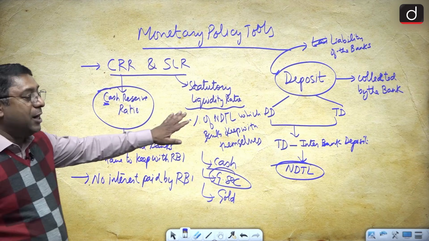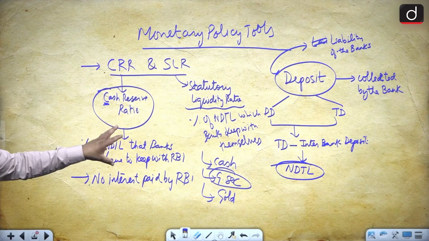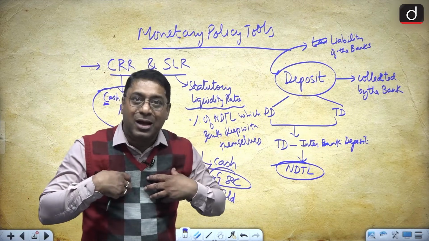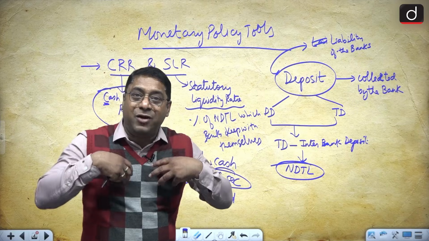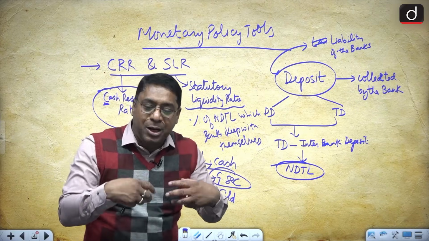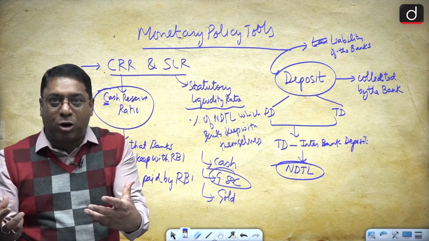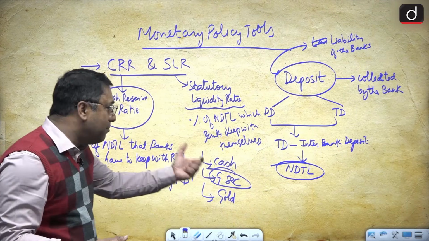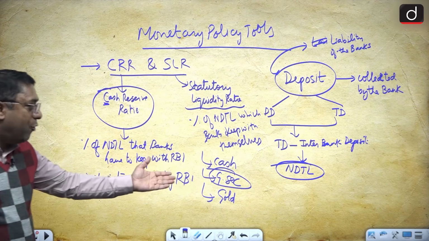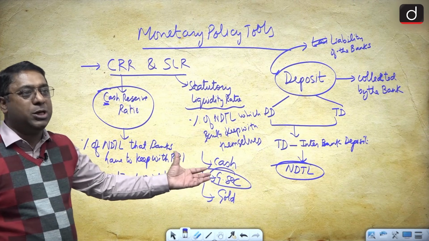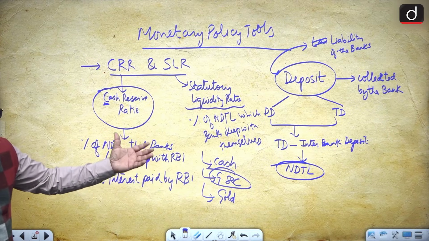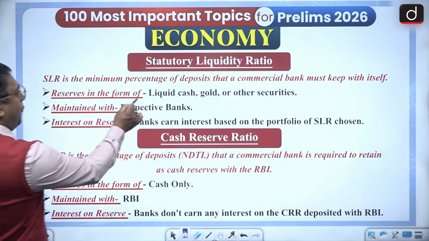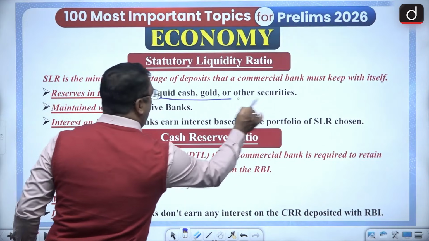Then the second one I told you, SLR. S stands for what? Self. So here the banks are keeping it with themselves. And when they are keeping it with themselves, it is in the form of what? Cash, GSEC, that is government securities, or gold. But the maximum SLR is kept in the form of what? Government securities, because it is very liquid and it is the safest of all. So that is what I have kept here. Reserves in the form of NDTL, I have told you all of that.